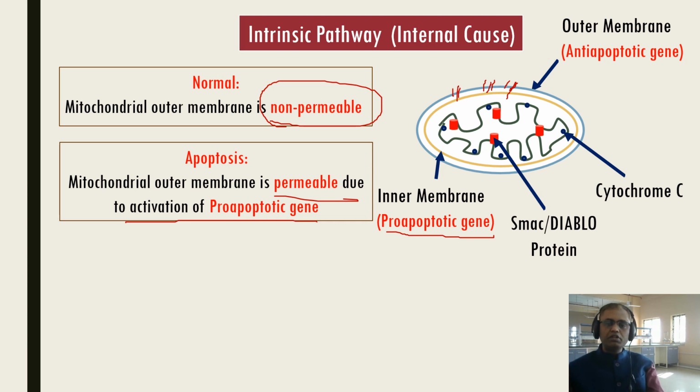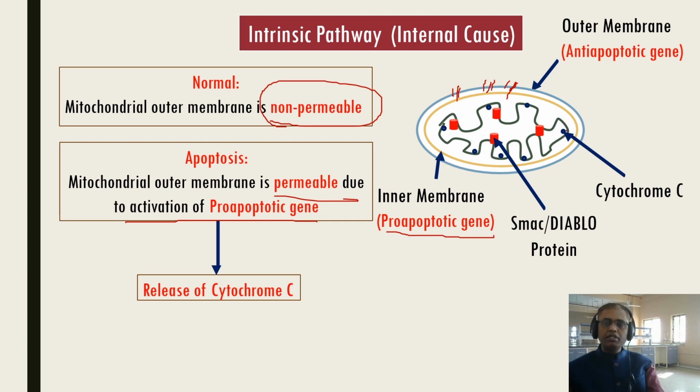Because of the activation of the pro-apoptotic genes. Why is it normally not activating? Because it is present in the inner membrane. So in the apoptosis mechanism, these pro-apoptotic genes will be activated. Normally, the pro-apoptotic genes are inactivated. Once activated, the pro-apoptotic genes make pores in the outer membrane.